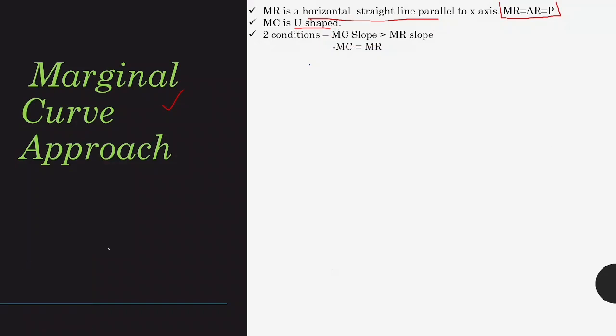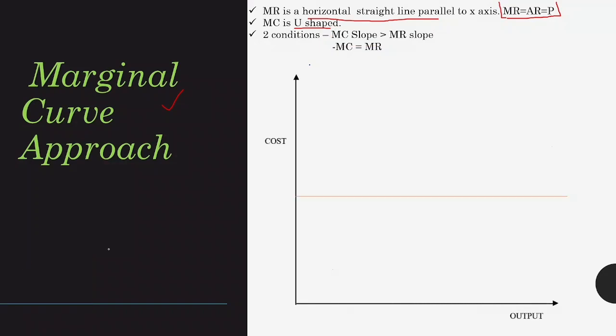In the graph, on the x-axis we have output, on the y-axis we have cost. This is the marginal revenue curve which is also equal to price, and this is the marginal cost, which is U-shaped. Here we can see there are two points of equality, but we will take the one where the slope of marginal cost is greater than marginal revenue, and we find that this point satisfies both the conditions. So this is our optimum output point, and hence the output Q is our optimum output. I hope you understood both the concepts, that is the total curve approach and the marginal curve approach.